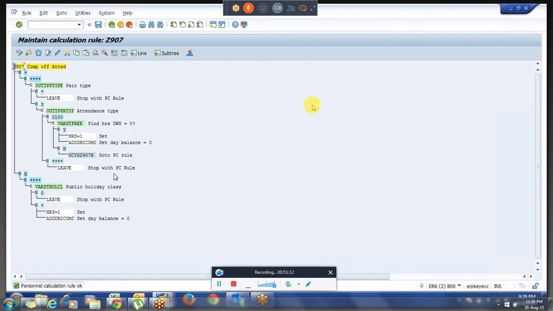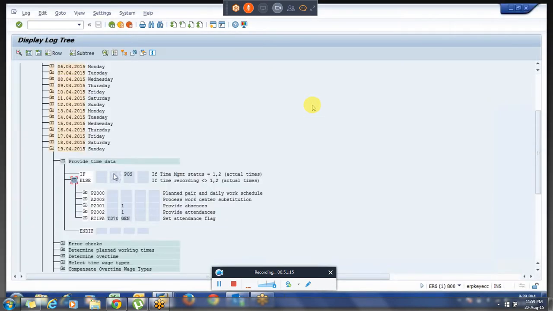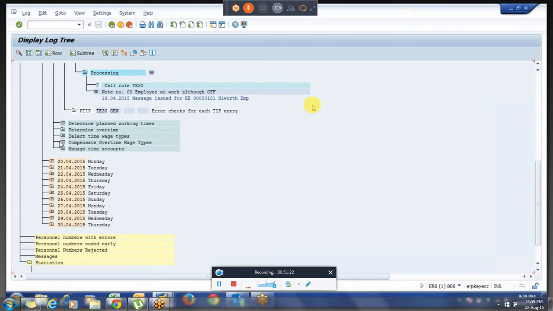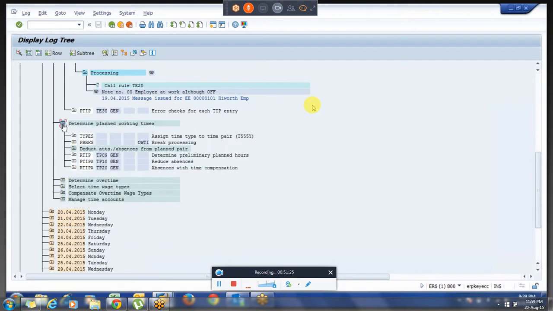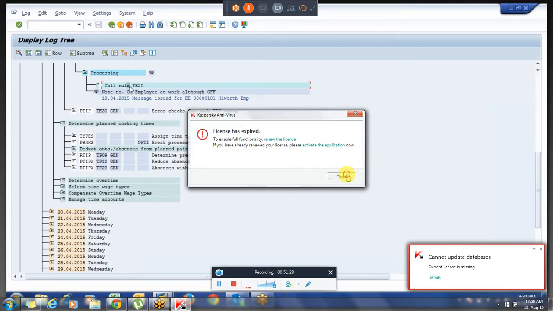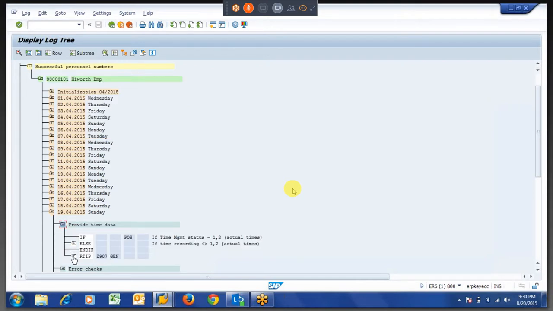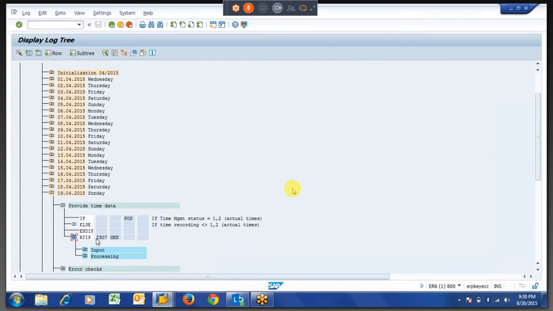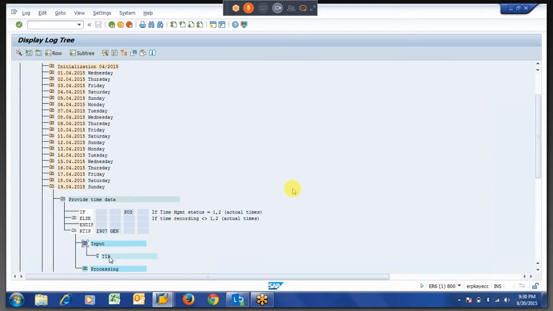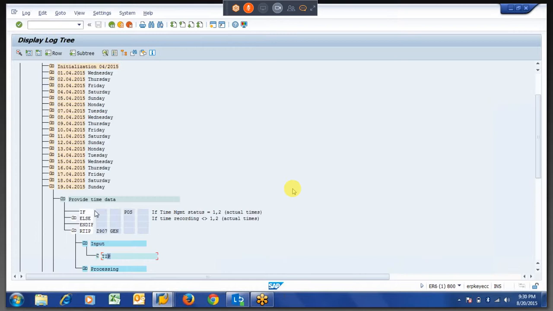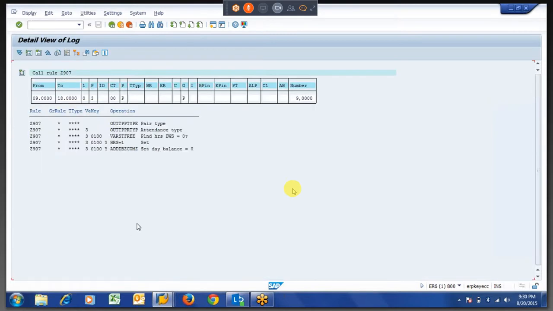So the time type is already there, created. The pair type 3. So here our picture was reading like this.